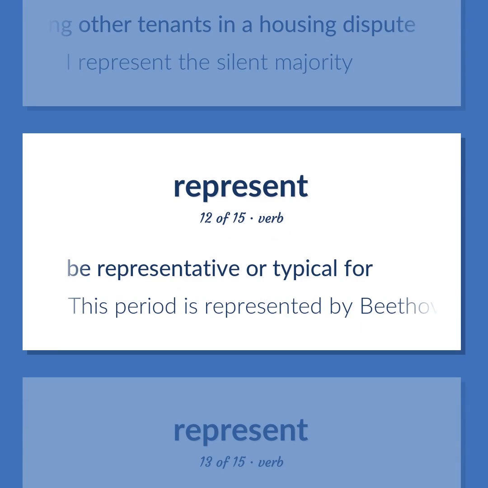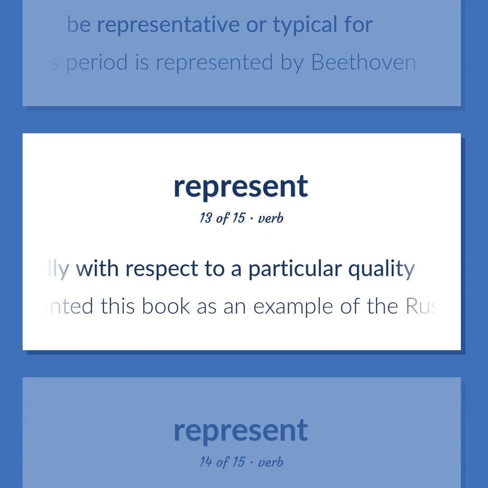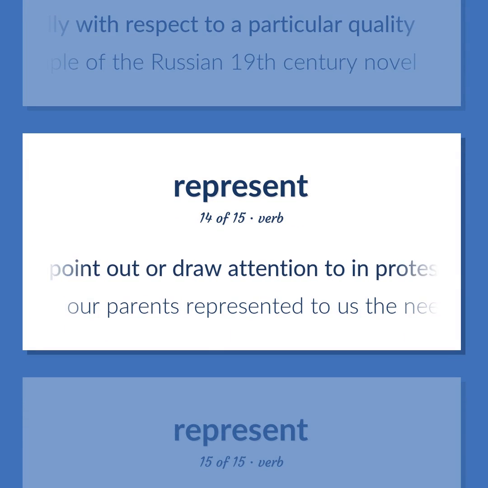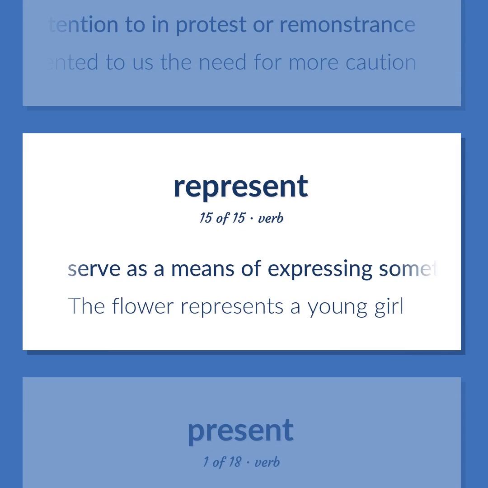Be representative or typical for. This period is represented by Beethoven. Describe or present, usually with respect to a particular quality. He represented this book as an example of the Russian 19th-century novel. Point out or draw attention to in protest or remonstrance. Our parents represented to us the need for more caution. Serve as a means of expressing something. The flower represents a young girl.